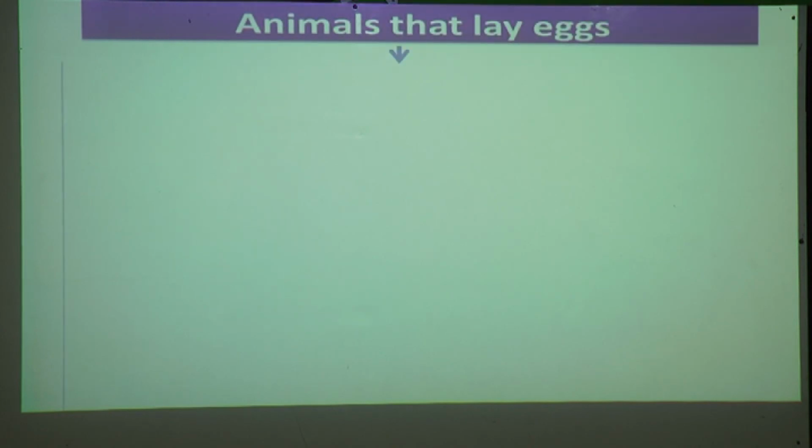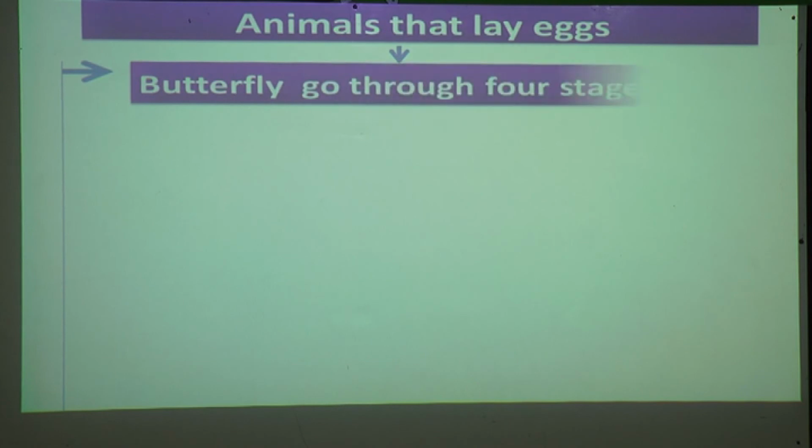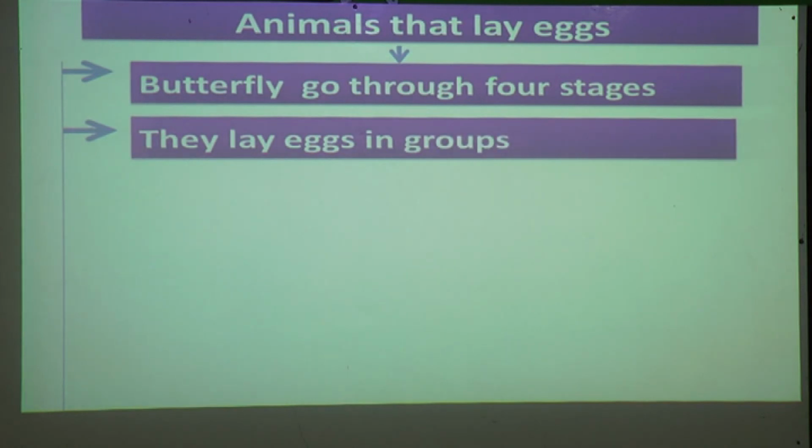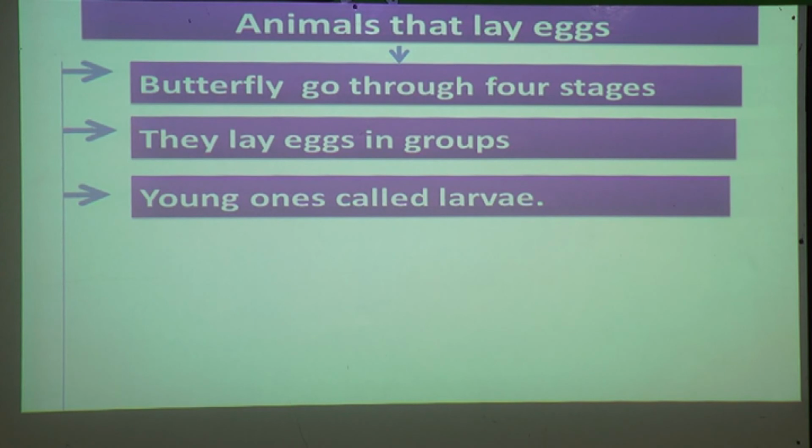Now we'll see about butterfly. Butterfly goes through 4 stages. Cockroaches undergo 3 stages, but butterfly undergoes 4 stages in their life cycle. They lay eggs in a group. Mostly they lay eggs on the underside of leaves. The young one of a butterfly is called larva. Means when the babies come out from an egg, it is called larva.